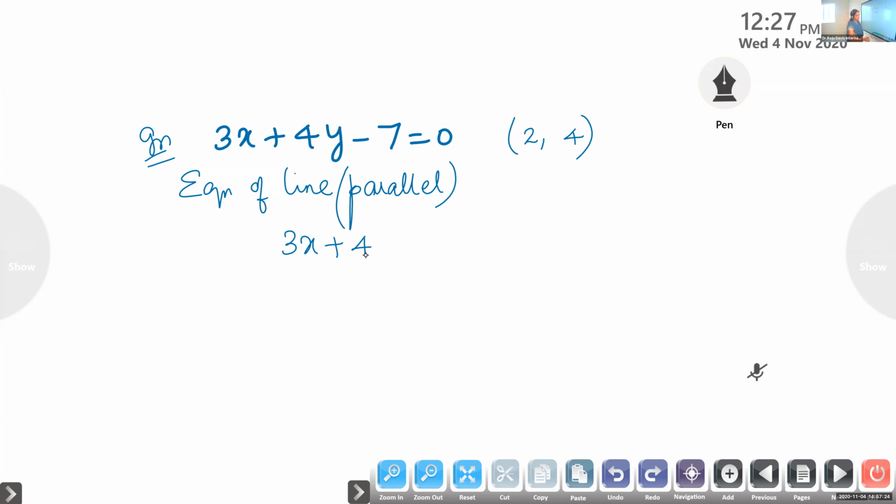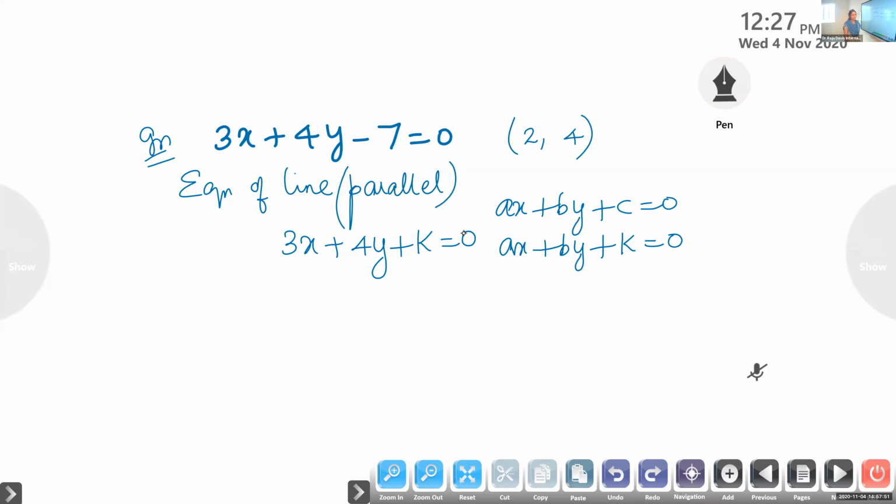Okay. Suppose you are given an equation AX plus BY plus C is 0. Then the equation of the parallel line is given by AX plus BY plus K is 0. Only the constant changes. So here, 3x plus 4y minus 7 is 0. Therefore, what is the equation of the parallel line? 3x plus 4y plus K is equal to 0. Is it correct?